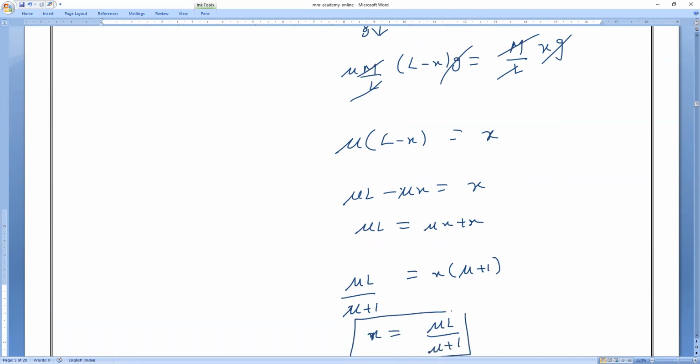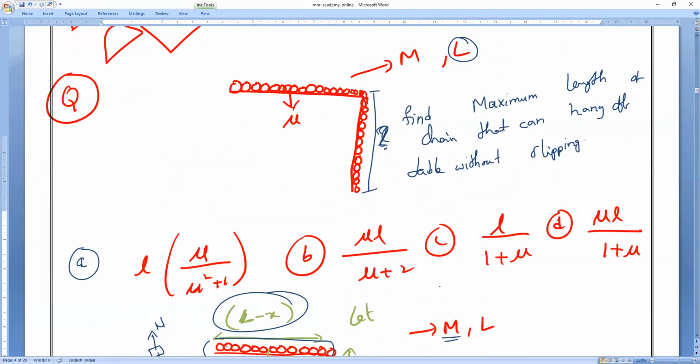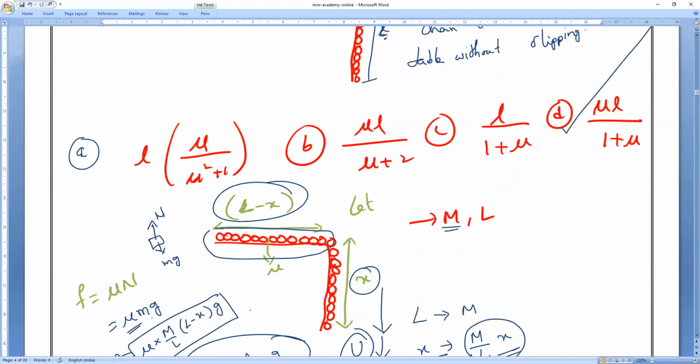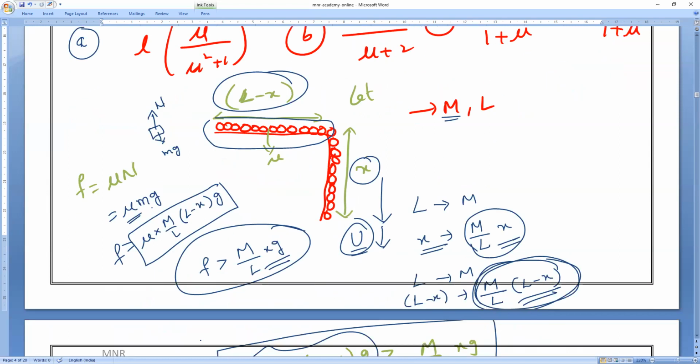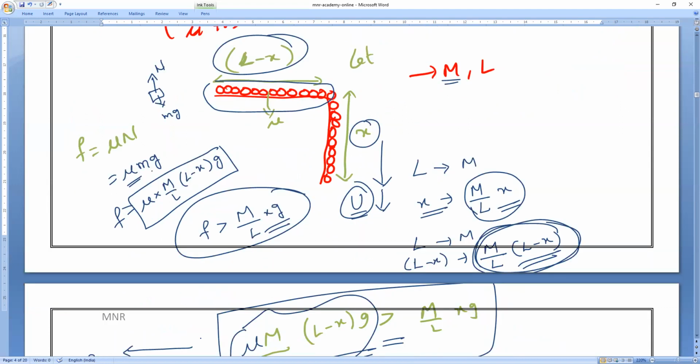So which option is correct? X is equal to, all of you verify. What are the given options? Option D. So we have to keep an X length in such a way that X equals mu L by 1 plus mu, so that the body won't slide off. Is it okay, guys? Everybody clear? Understand and solve. I hope you all understand.